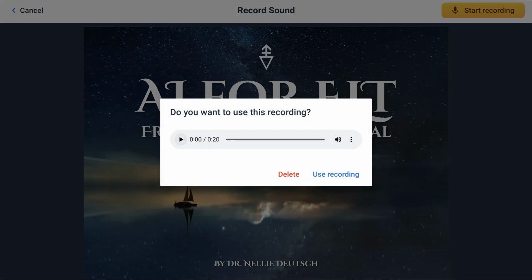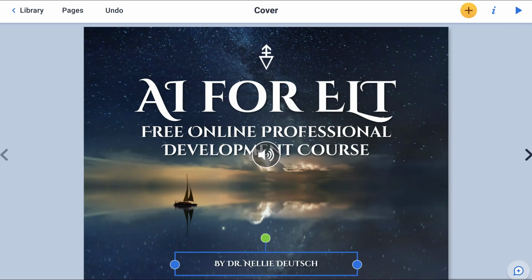And now we can listen to our voice. Okay, we can also change the playback speed. Now we can decide whether we want to use the recording or not. That's up to us, but if you want to use it, you can simply click on use. So once again, you go to the plus to add whatever you want to add to your pages.